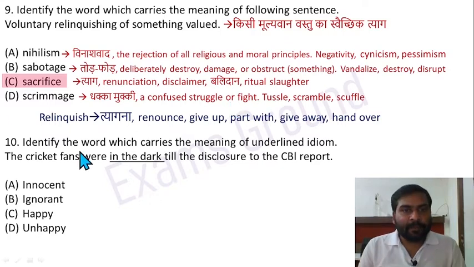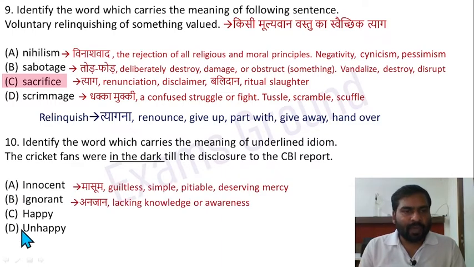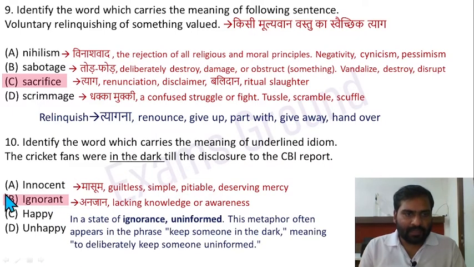Question 10. Identify the word which carries the meaning of the underlined idiom. The cricket fans were in the dark till the disclosure of the CBI report. So options given here. Innocent means masoom or guiltless, simple, pitiable. Ignorant means anjan or lacking knowledge or awareness. So here it is asking for in the dark. So in the dark means option B, ignorant, is correct.